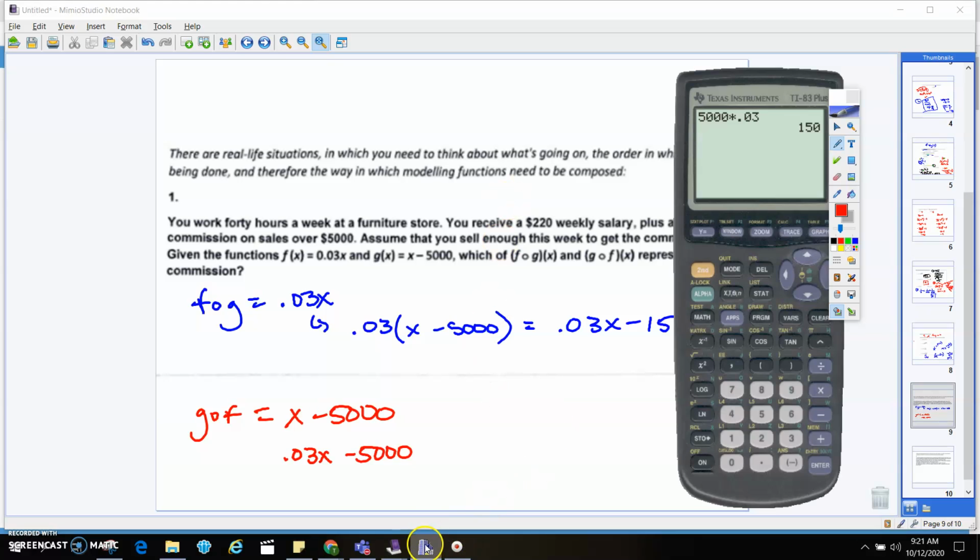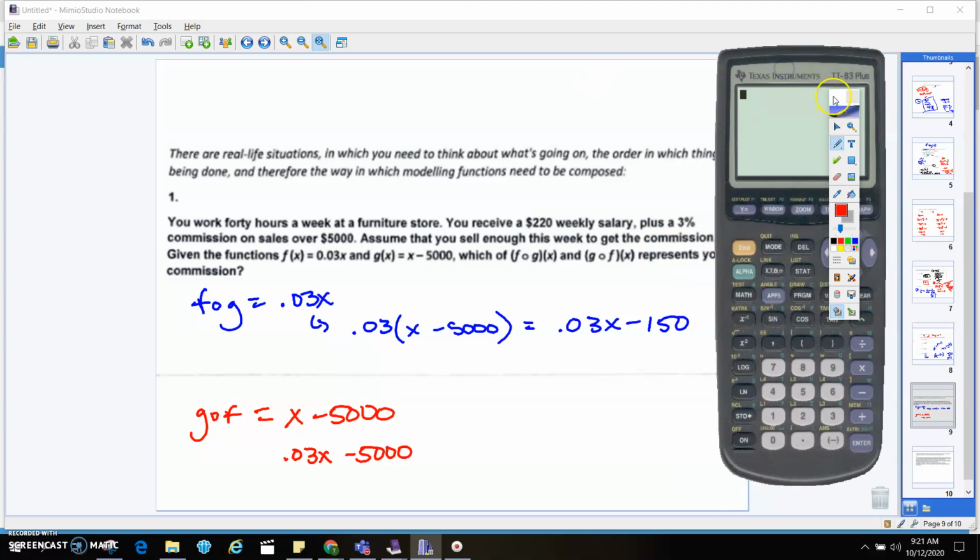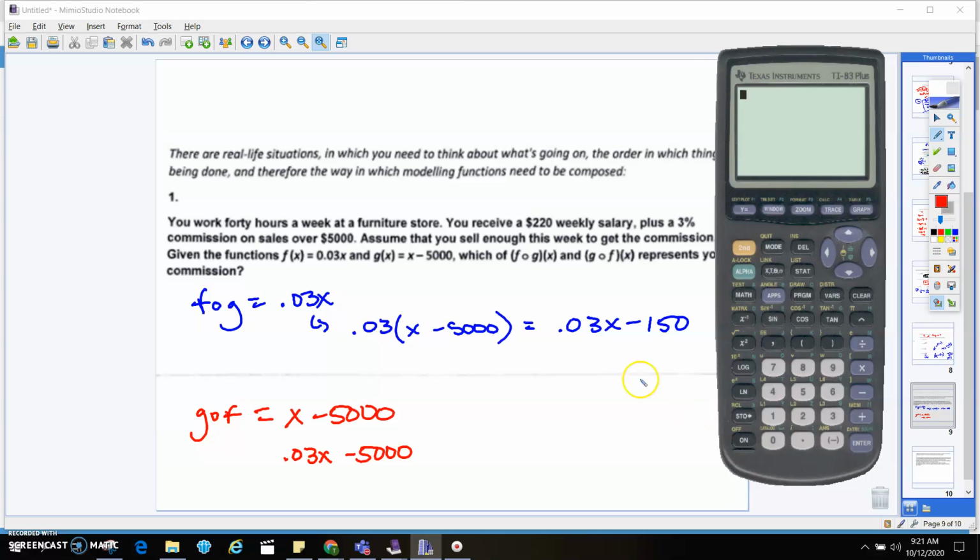Okay, like for instance, if I hit that 5,000 mark, like I just get $5,000, let's look at how much commission I'm going to make based off of the first function. Minus 150. 0.